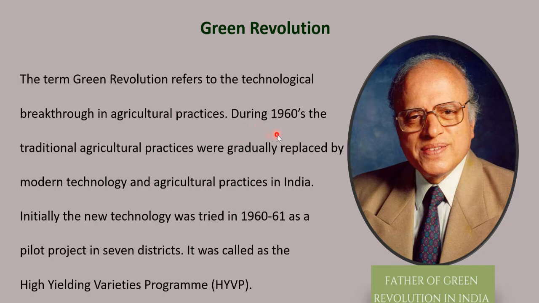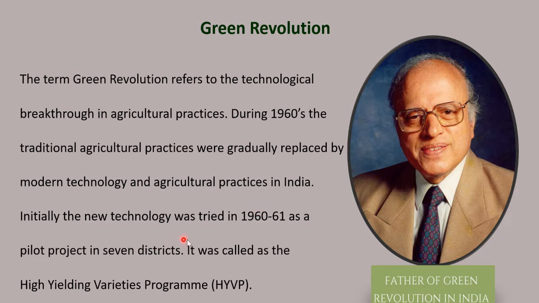So this happened in 1960s. During 1960s, the traditional agricultural practices were gradually replaced by modern technology and agricultural practices in India. So in 1960s, whatever traditional method of cultivation was practiced till 1960 was gradually replaced by modern technology. Farmers started using modern technology and agricultural practices in India.